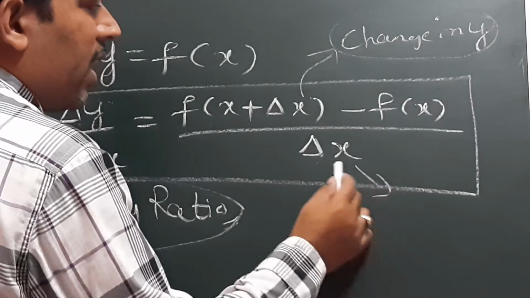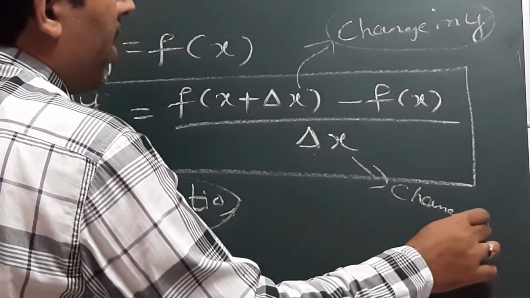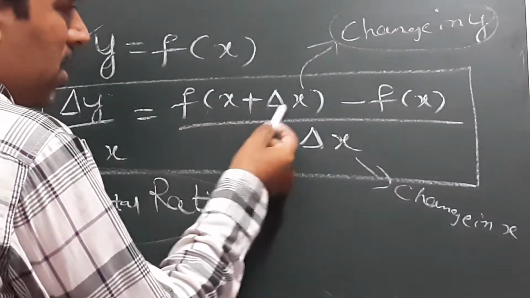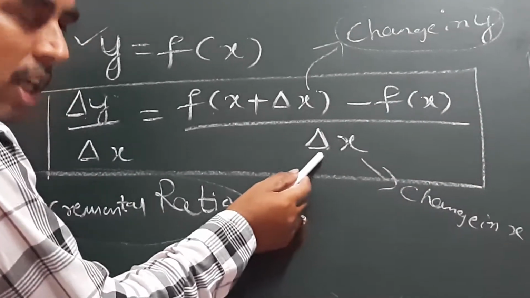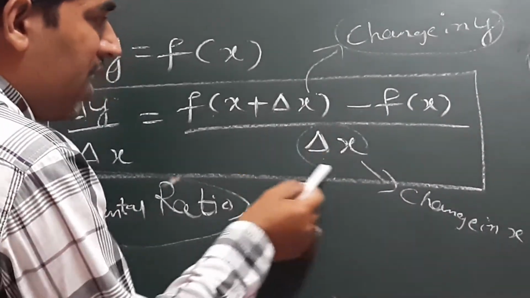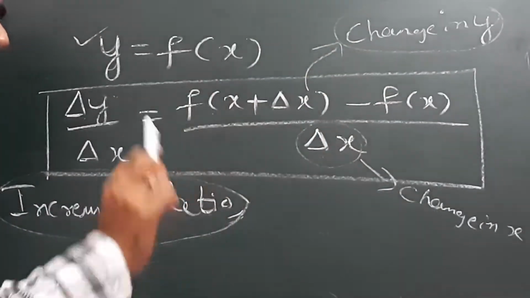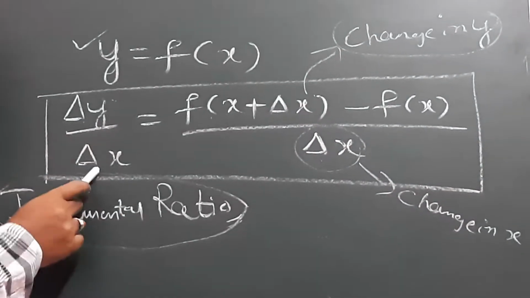The denominator, delta x, is the change in the variable x. The ratio of change in y to change in x is nothing but delta y by delta x.